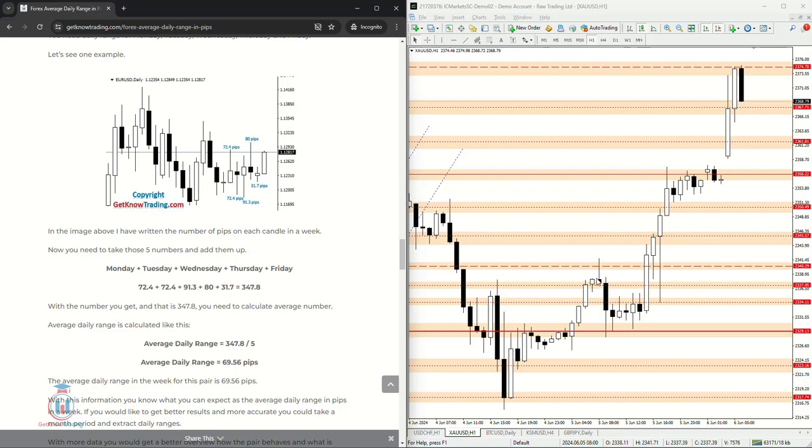If you take a bigger sample, not only 5 candles, but the whole day or the whole week on the 1 hour time frame, you will have 5 days multiplied by 24 candles on a 1 hour time frame. You will have 120 candles, which will be much more representative to give you information on what the 1 hour average pip range is.